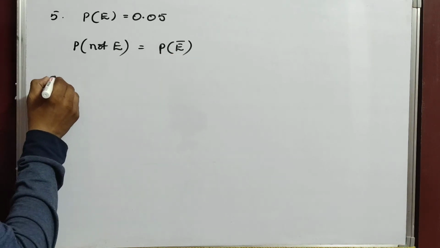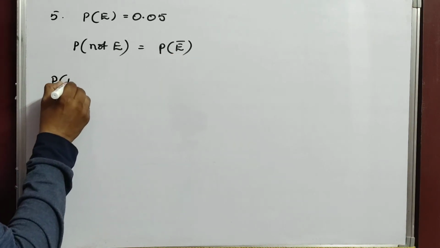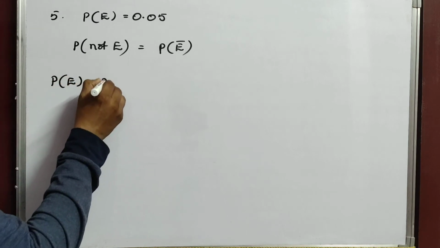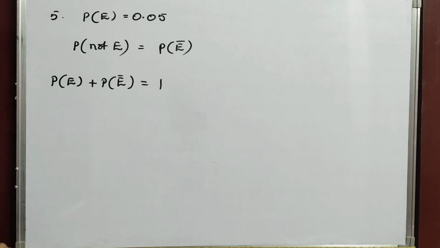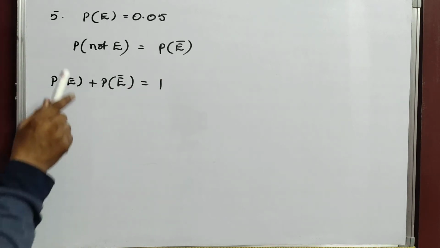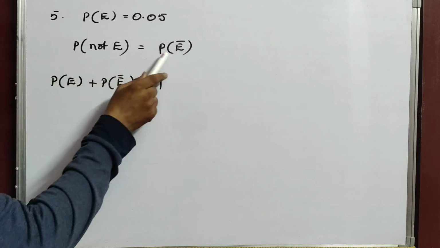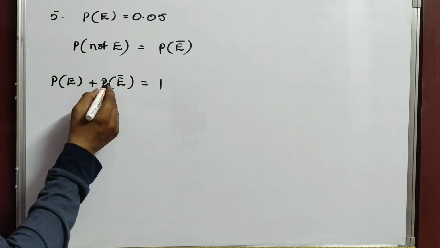As you all know, P of E plus P of E dash equals 1 because it is a sure event. And we are asked to find P of not E, that means P of E dash.